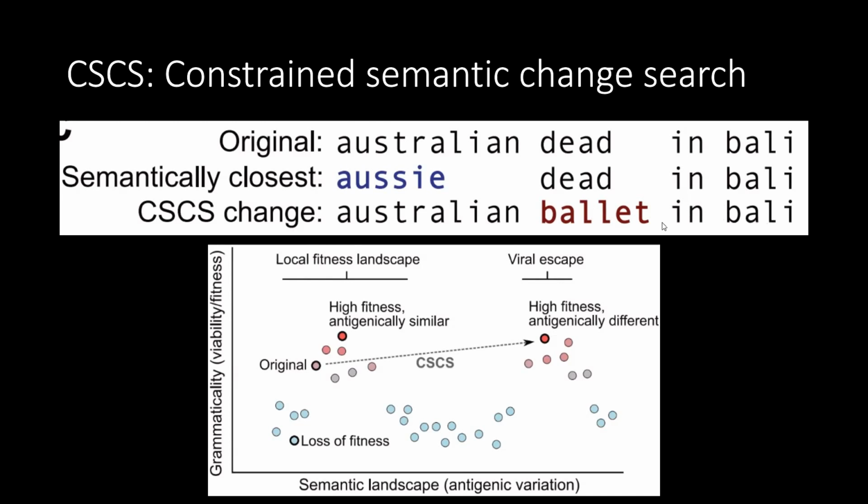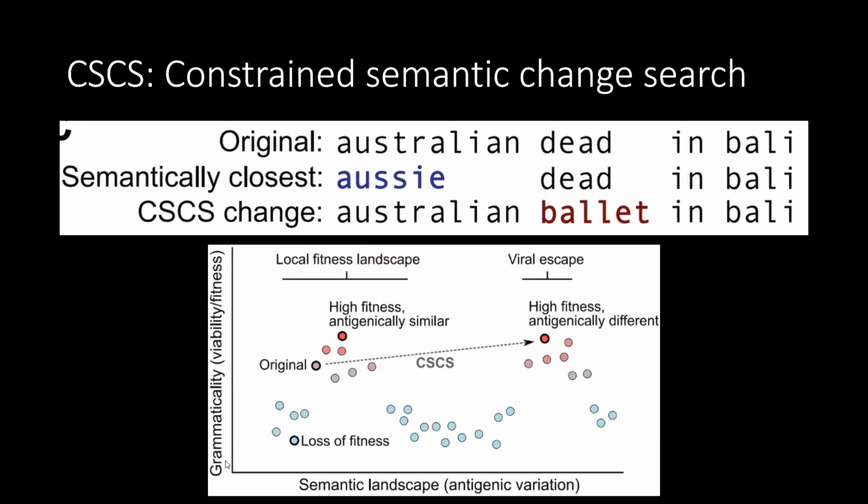We can also apply this change to the virus, like for the original virus here. After the CSCS change, you can see that its semantics changed a lot, which means that it has mutated a lot, and the antibodies may not be able to recognize it, while the new virus has a good structure.